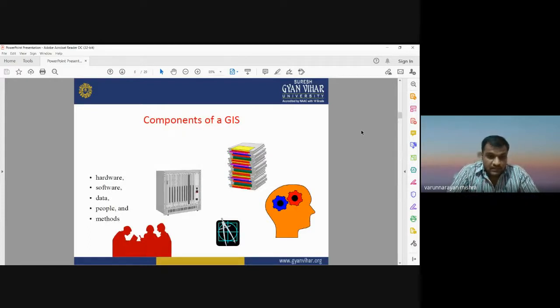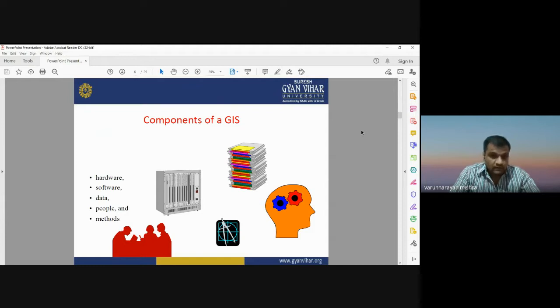It has 5 major components: hardware, software, data, people, and methodology or procedure. Hardware means we should have good computing facilities, computers with high configuration, good RAM, and good processing speed.